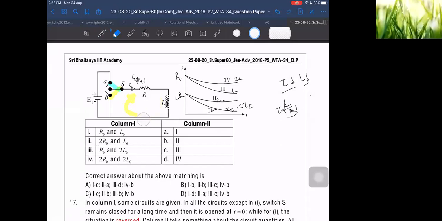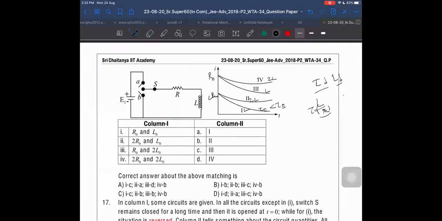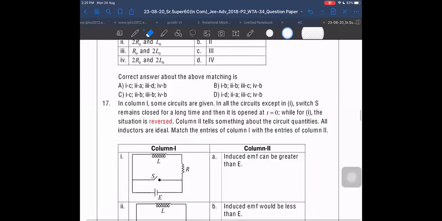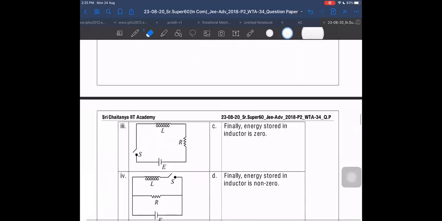Yes, sir. Getting A. Is it also a previous IIT question? Yes, it is also a previous IIT question only, a slightly modified version of that, but the same question appeared there.